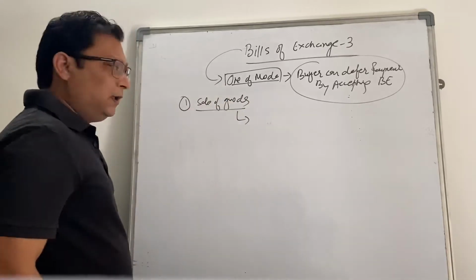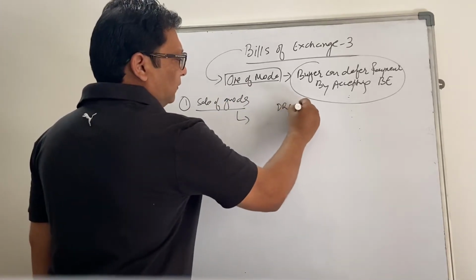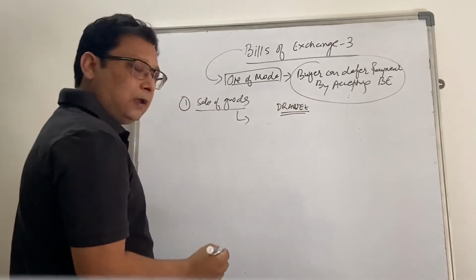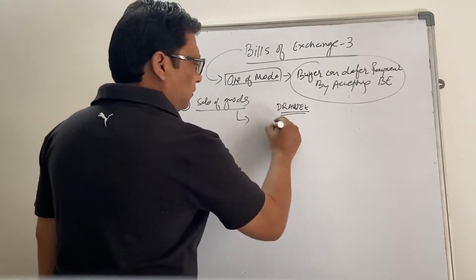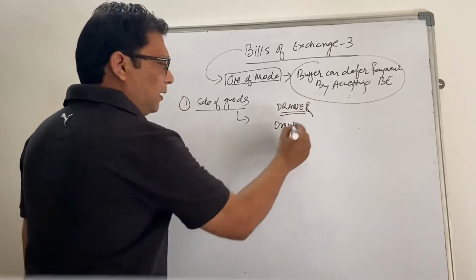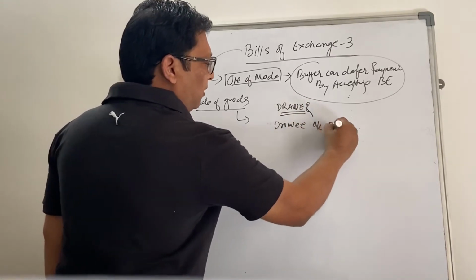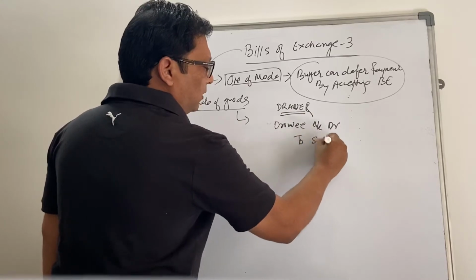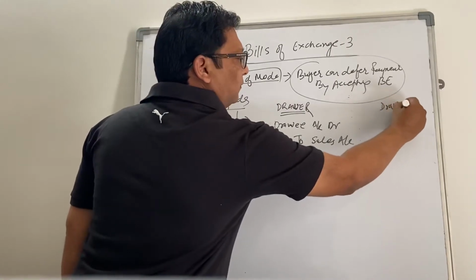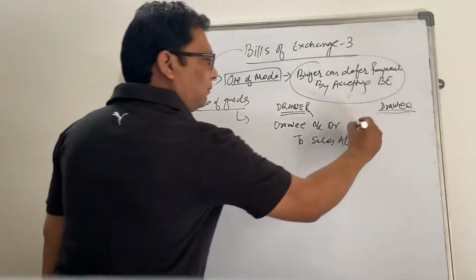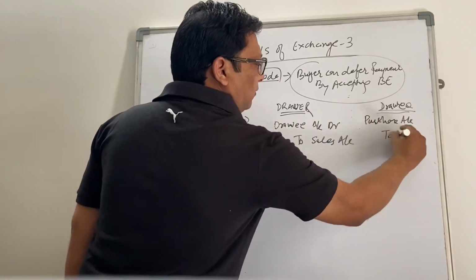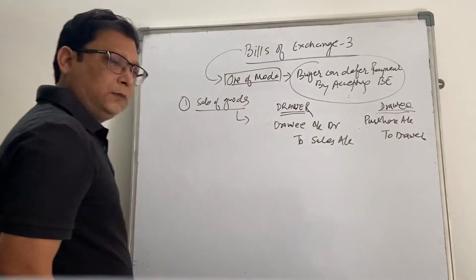which is recorded in the books of drawer as drawee account debit to sales account, and in the books of drawee as purchase account to drawer, right?